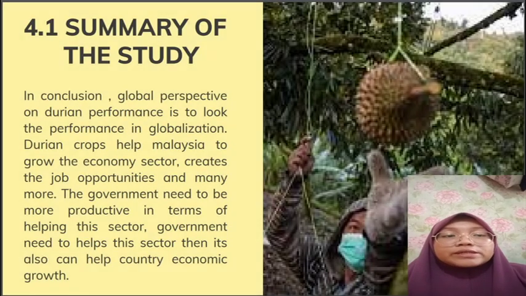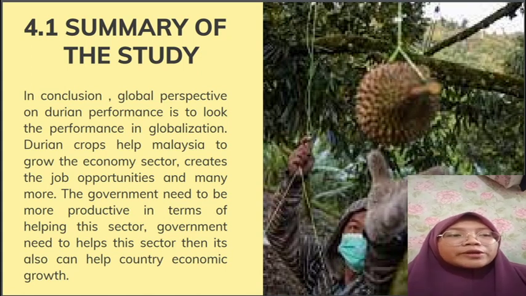Then, I will continue this presentation to tell about the summary of the study. In conclusion, the global perspective on durian performance is to look at the performance in globalization, what the factors are that affect durian productivity in Malaysia, and the importance of the durian trade for Malaysia. I want to say that the growth of this sector actually gives a positive impact for Malaysia and also for the people. It gives them the benefit of getting more income from this industry.